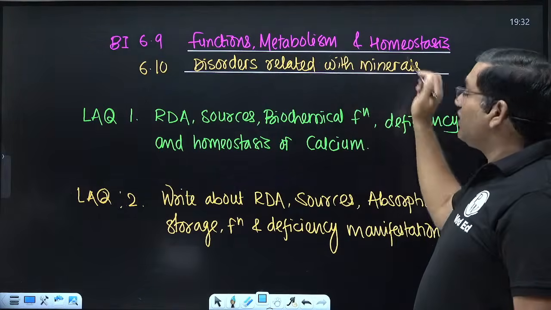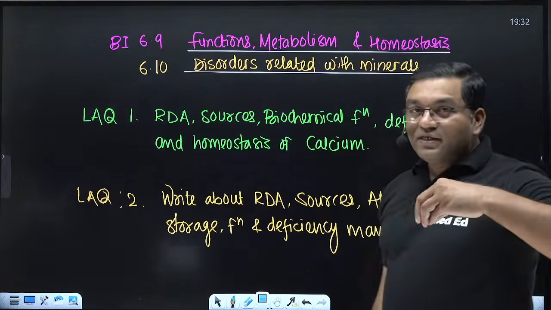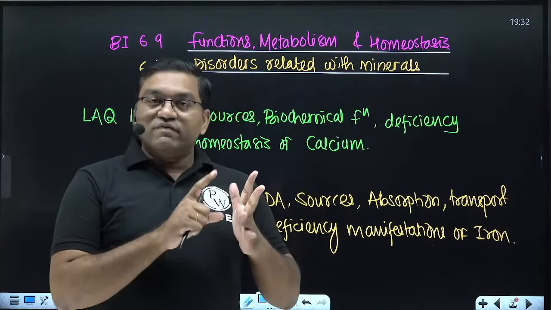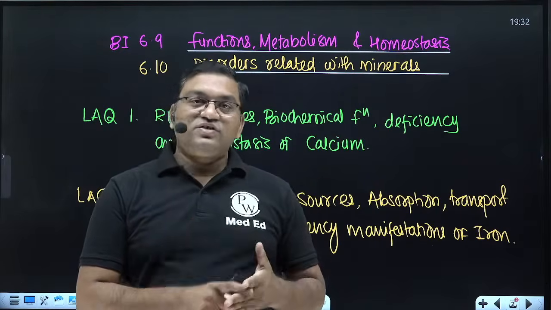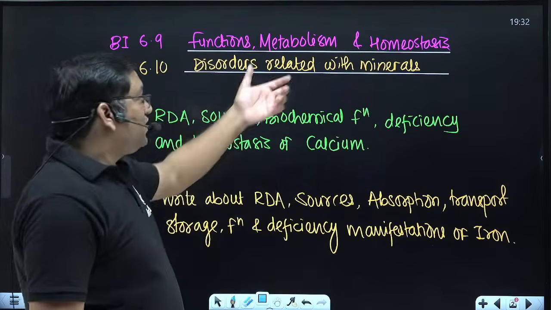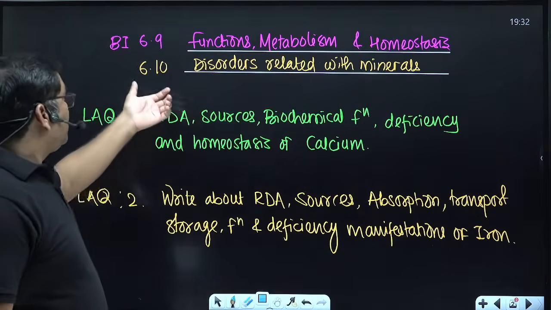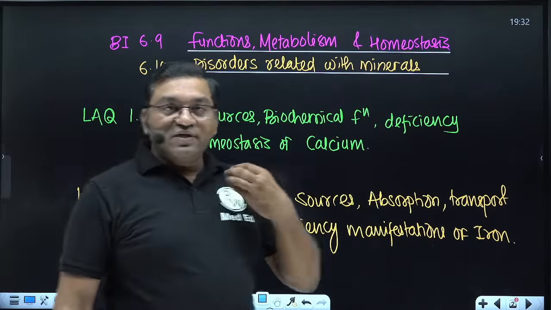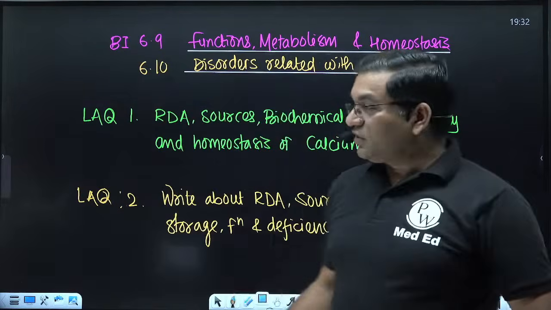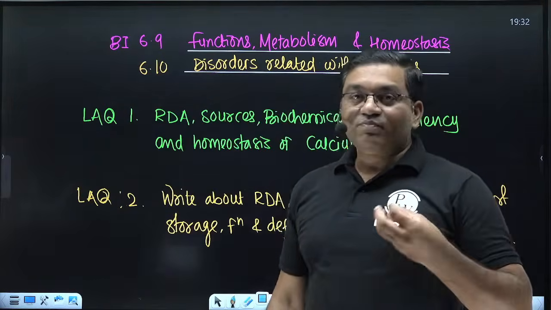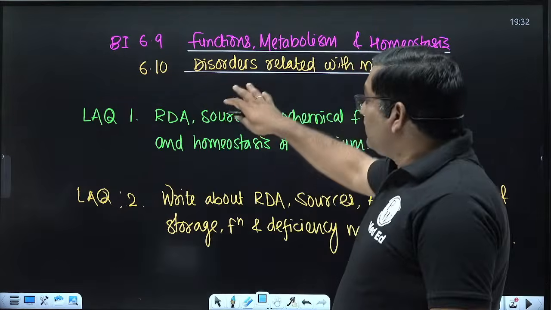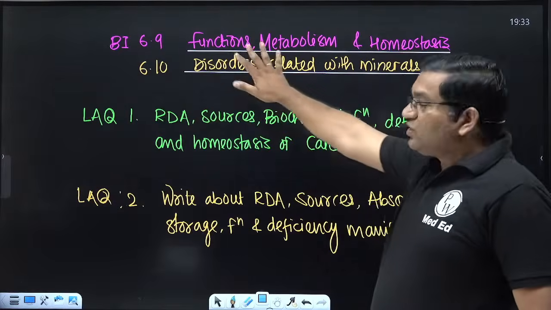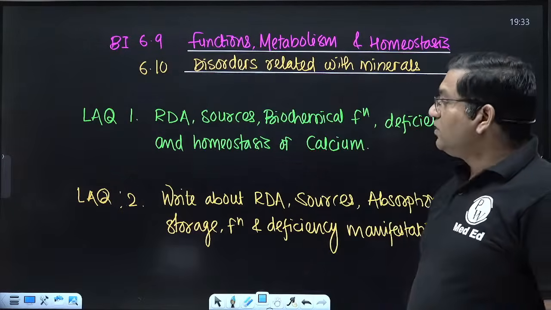It includes the RDA, biochemical functions, deficiency manifestations, and dietary sources related to the particular mineral. 6.10 is about disorders, that is, when the mineral level increases or decreases, what the different conditions and important disorders are. This is in the NMC competencies in the first MBBS curriculum.